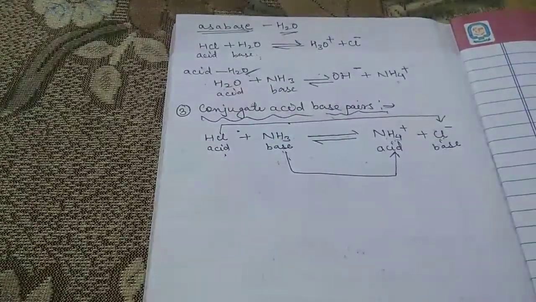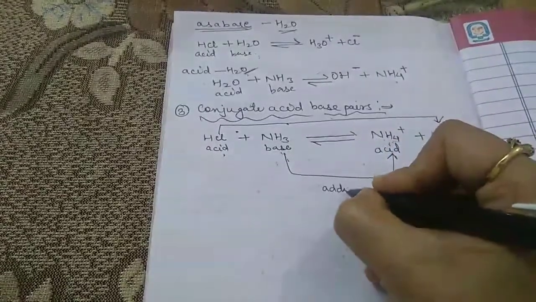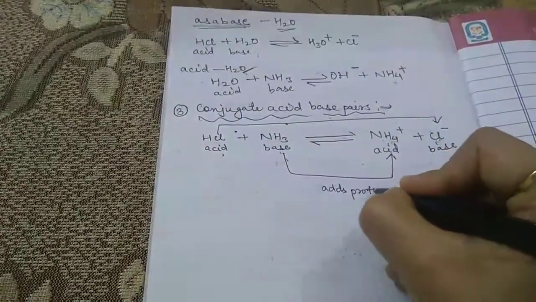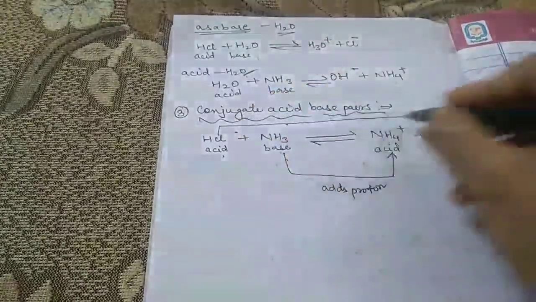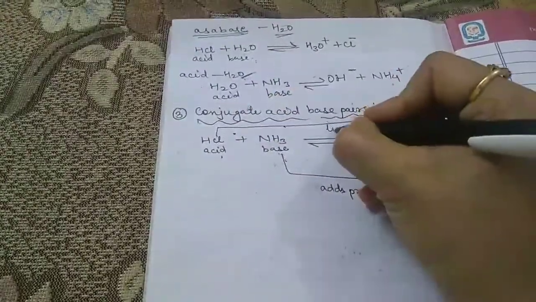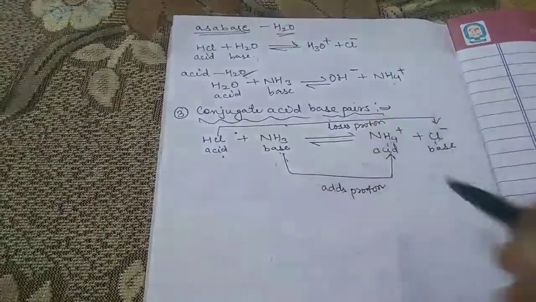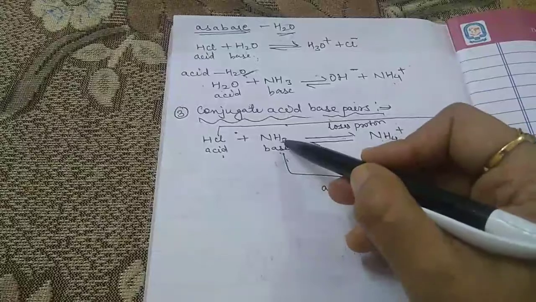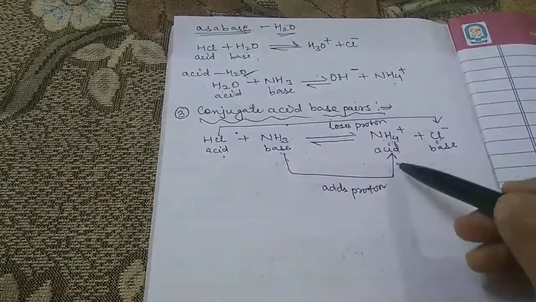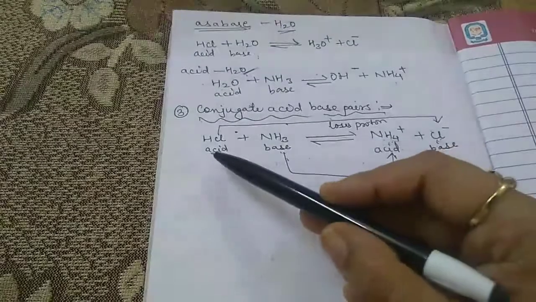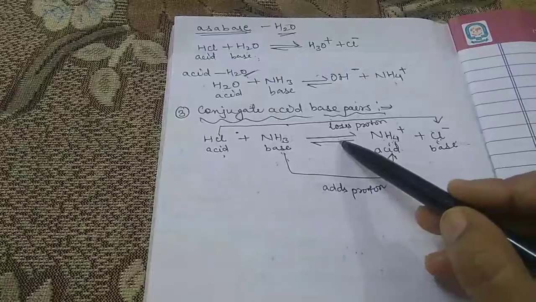In one direction it adds a proton, and looking in the other direction, it loses a proton. Adds a proton means here it is NH3 and it becomes NH4 plus when it gets a proton. And here it is HCl and it becomes Cl negative, which means it loses a proton.